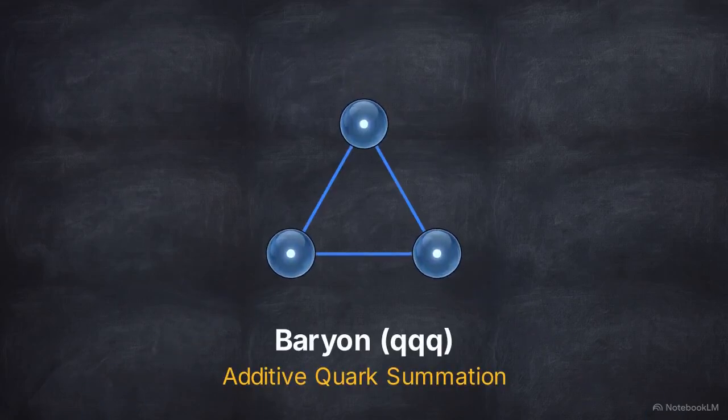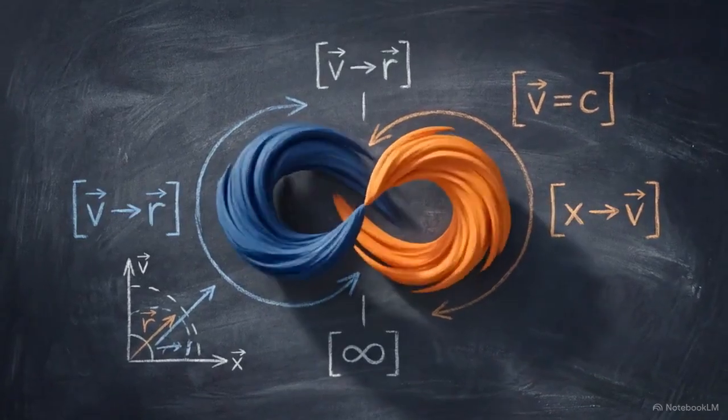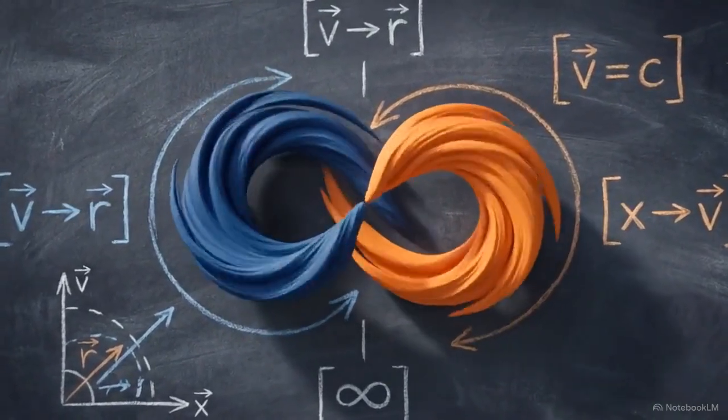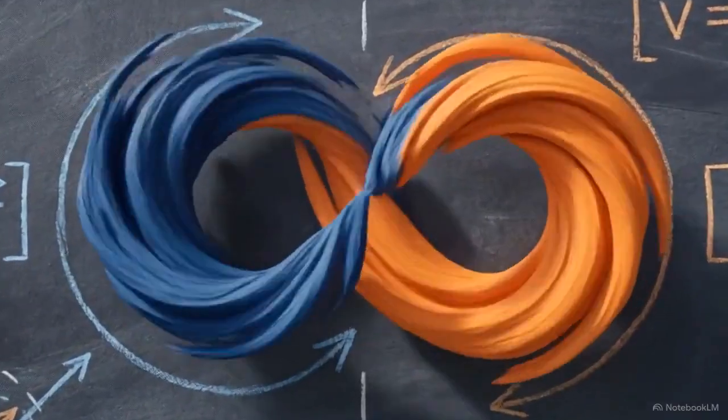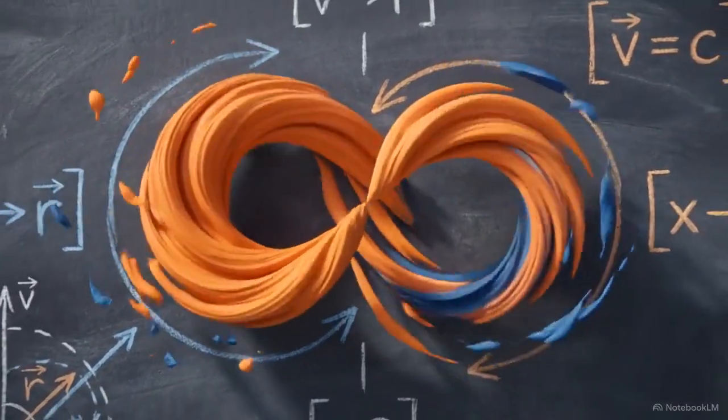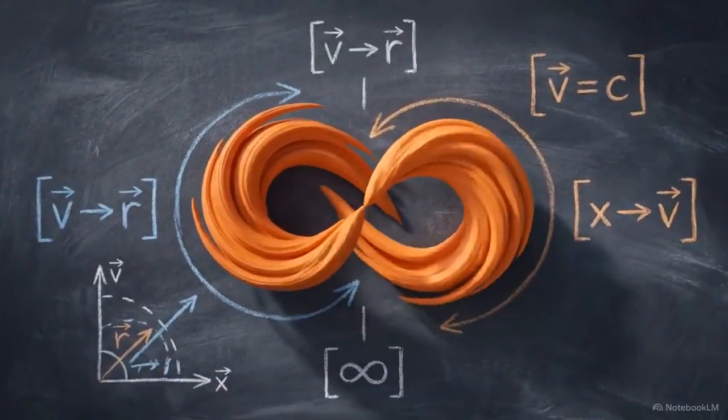Baryons are constructed through simple addition. You sum the mass of three quarks together. Mesons require an entirely different architecture. Moving to a two-quark system, a quark and an antiquark, means calculating a physical structure based on opposition.